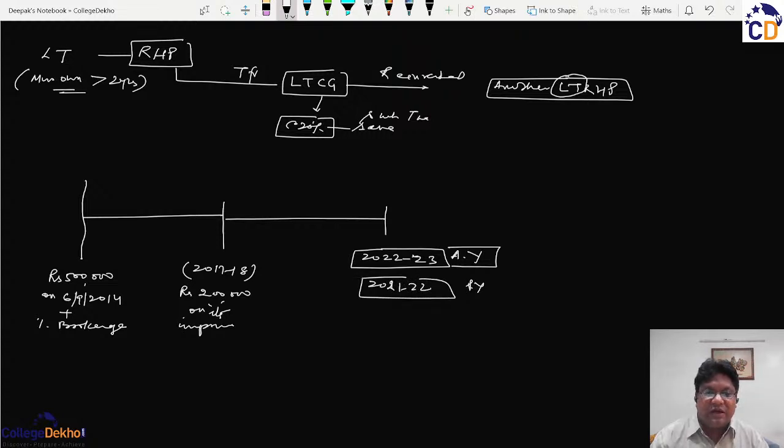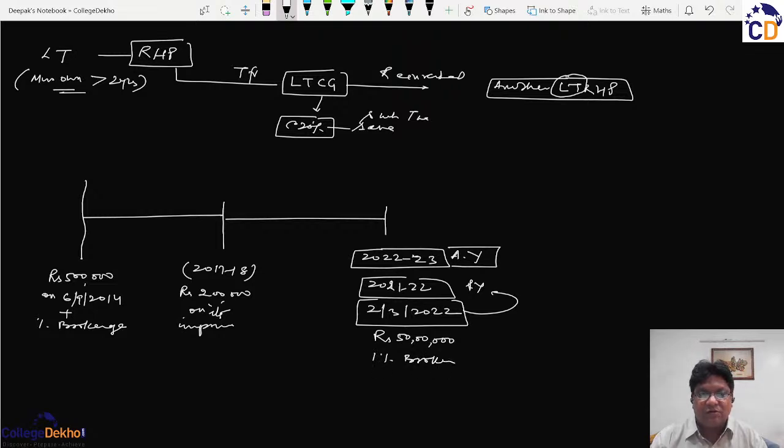Let us presume that the house has been sold on 2nd March 2022, and the sale price was rupees 50 lakhs, and again 1% brokerage was given, because ideally brokerage is given by both the buyer as well as the seller. This house was sold primarily to purchase a new house.